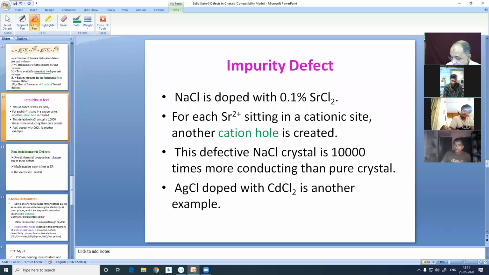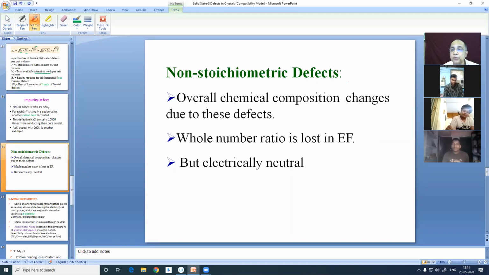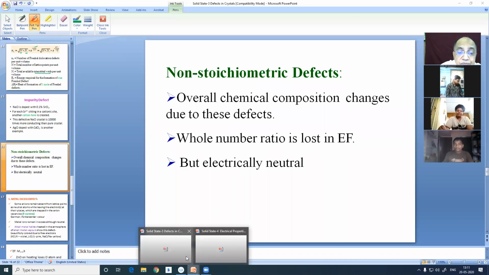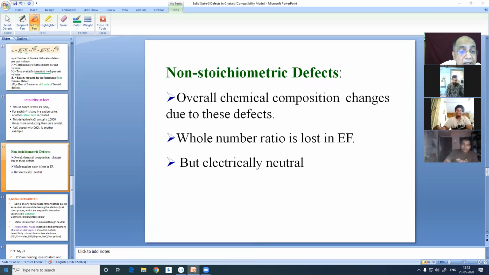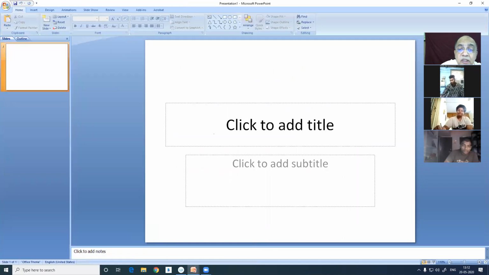Now, we were talking about non-stoichiometric defect. We have not written anything. Okay, let us write something. We must write some salient points that will help us.